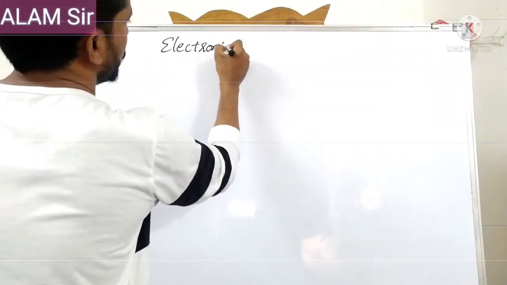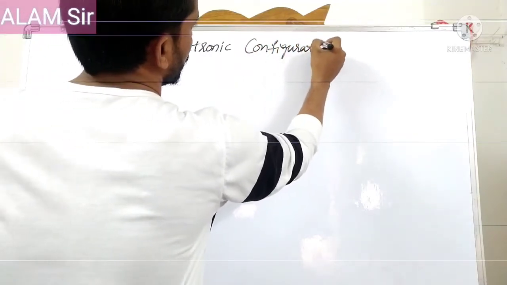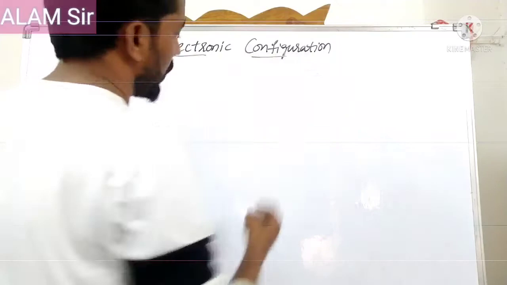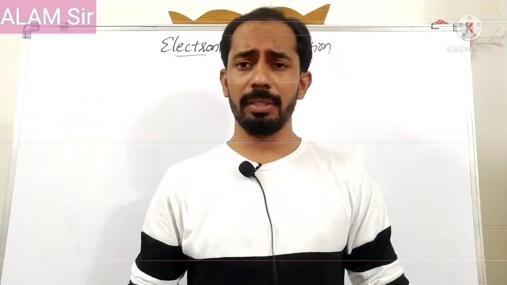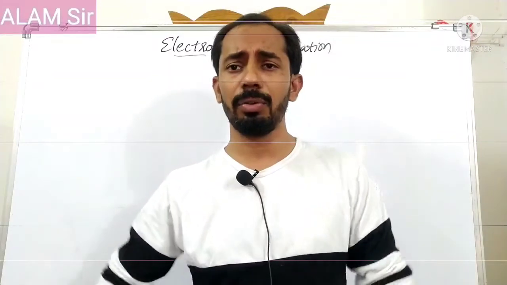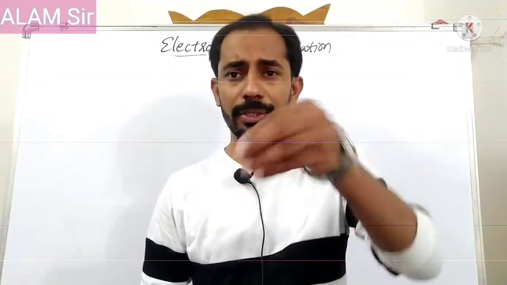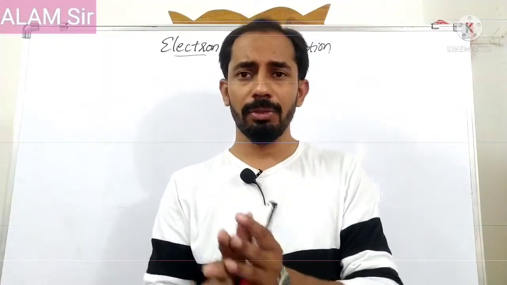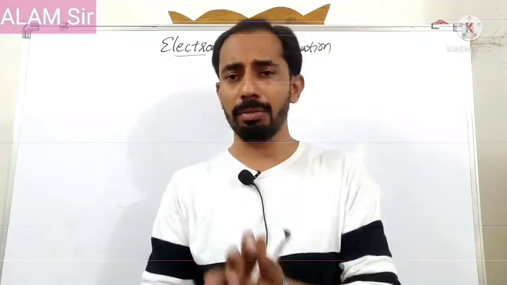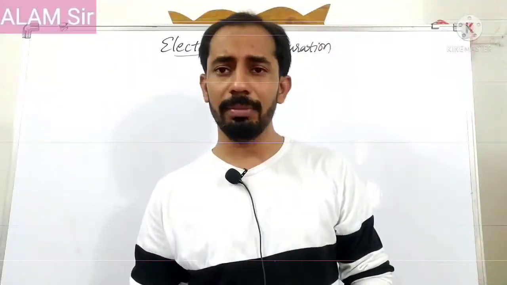Electronic configuration. Suppose an atom has some number of electrons, say 1, 2, 3, 4, 5. How are these electrons distributed in an atom? Consider a school. In the school, pre-primary, primary and high school students are there. Are we all sitting together in the same class?